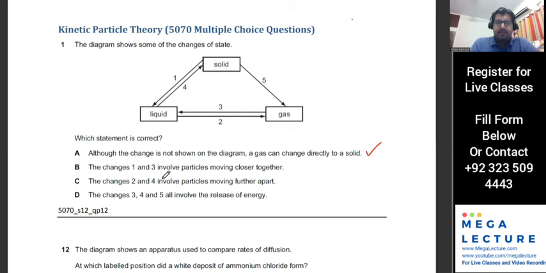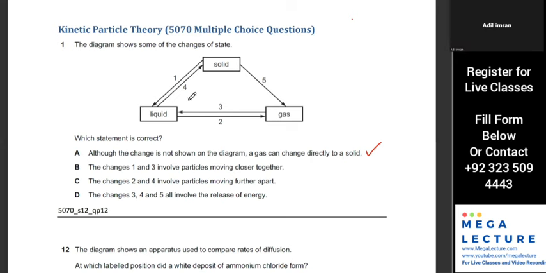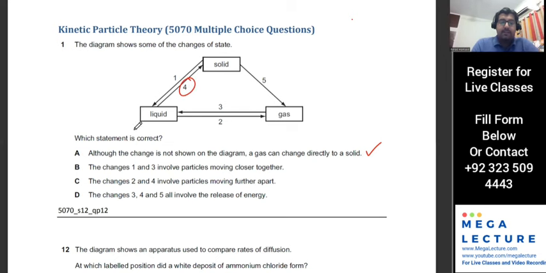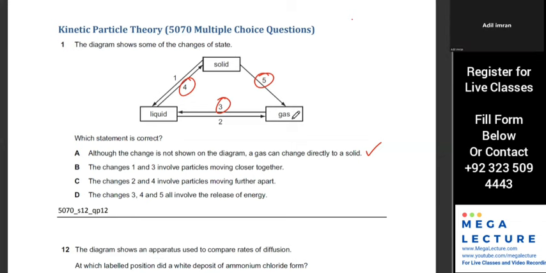What's wrong with C? 2 and 4, are they moving further apart? Yes. 4, they're moving closer together. Liquid to solid, they're moving closer together. What about 3, 4, and 5 all involve the release of energy? So which one does not involve release of energy? Change 5, because solid to liquid needs to gain energy.